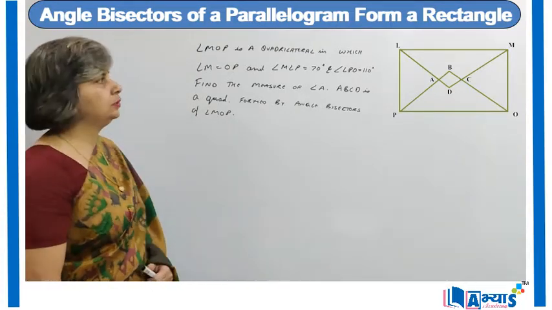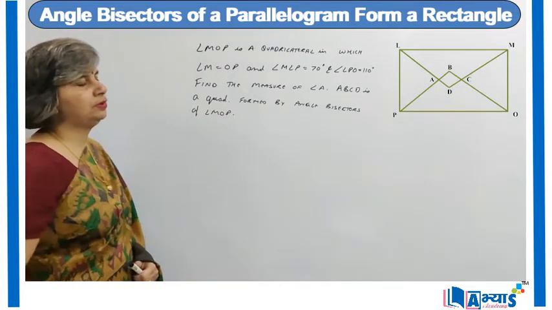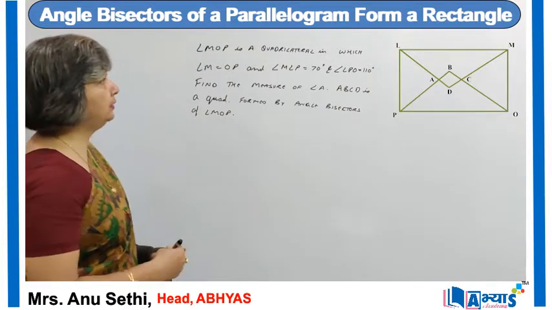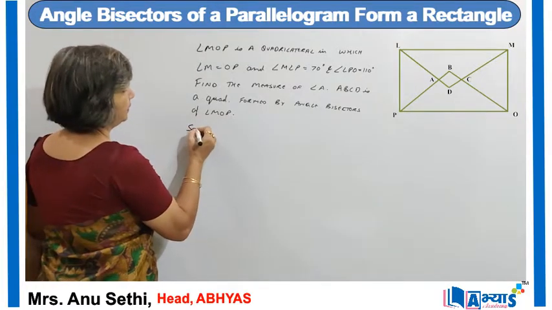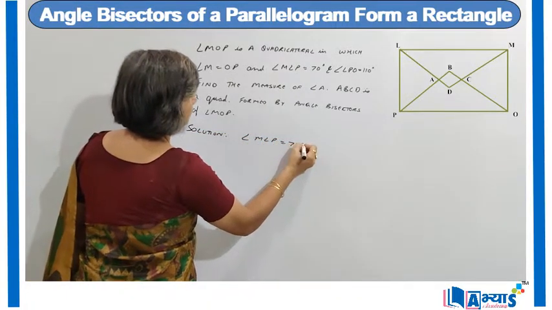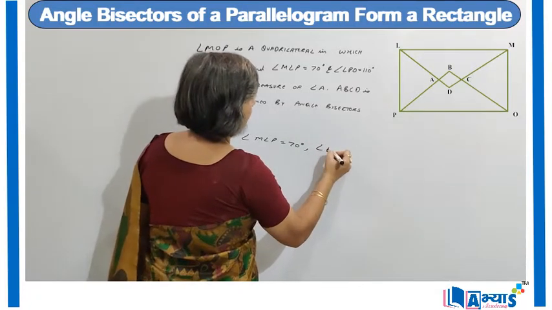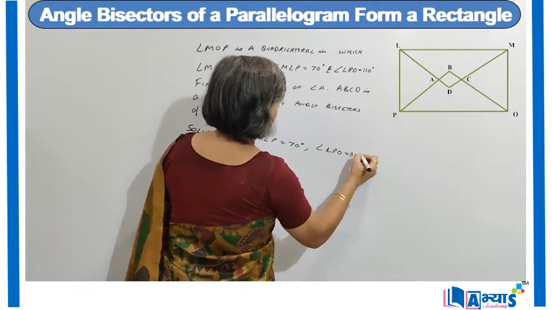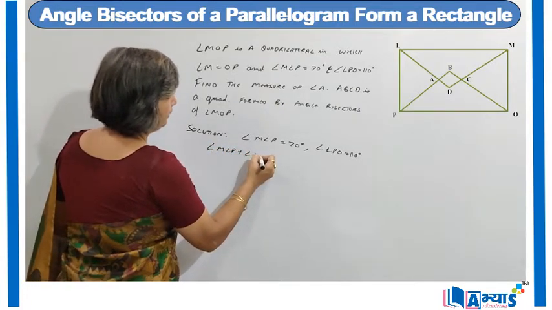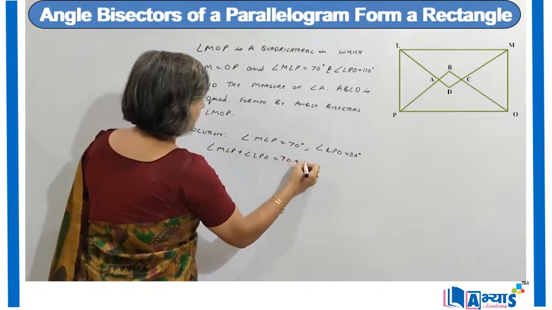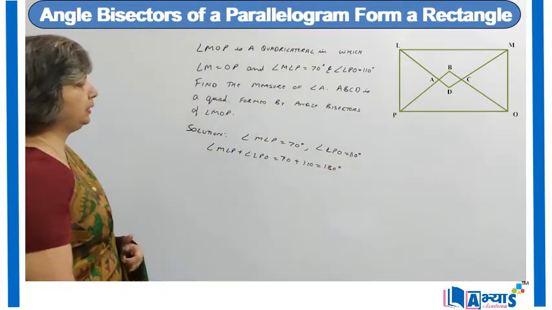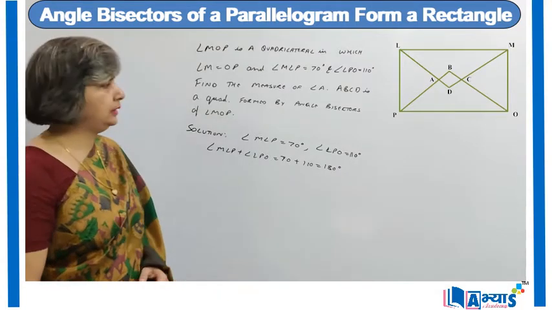So now, as you can see in the diagram, LM is equal to OP, it has been given to us, and angle MLP is equal to 70 degrees and angle LPO is equal to 110 degrees. So adding these we get angle MLP plus angle LPO is equal to 70 plus 110, that is 180 degrees. Now angle MLP and angle LPO are co-interior angles.